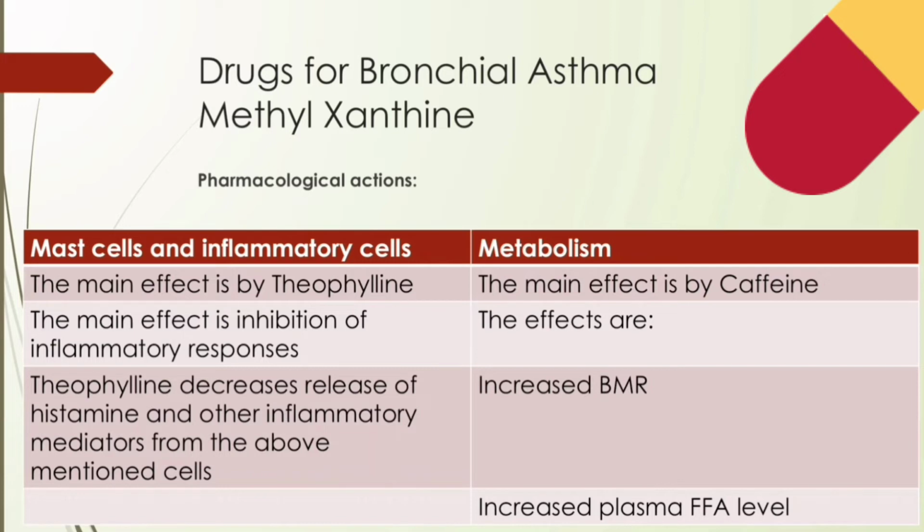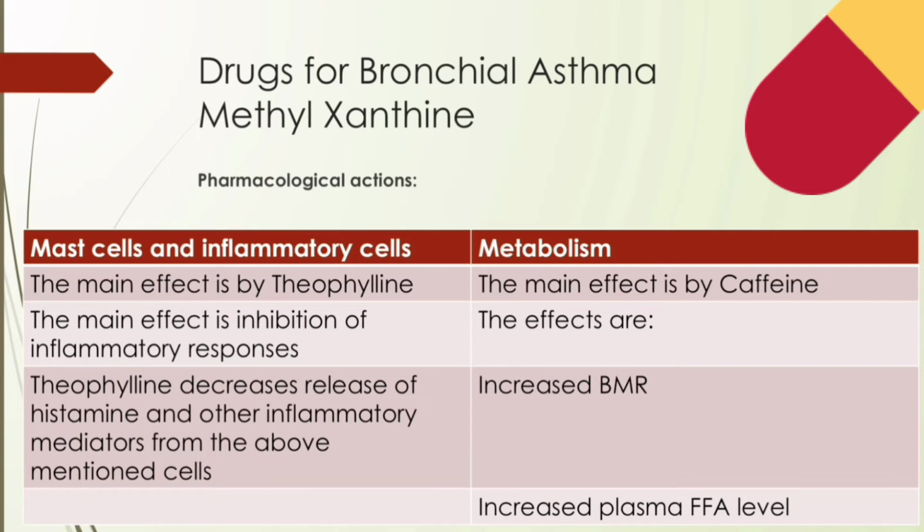And in the metabolism, caffeine and to a smaller extent theophylline increases BMR. Plasma free fatty acid levels are raised here in the metabolism. Then release of endogenous catecholamines appears to be partly responsible for these effects. So this is all about the pharmacological actions of the methylxanthines.